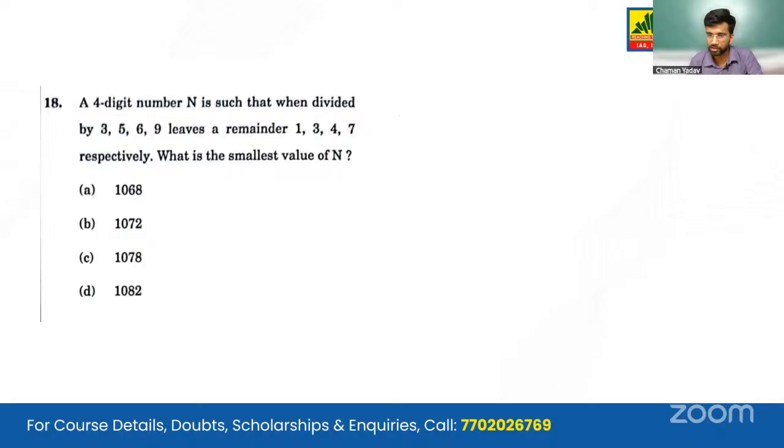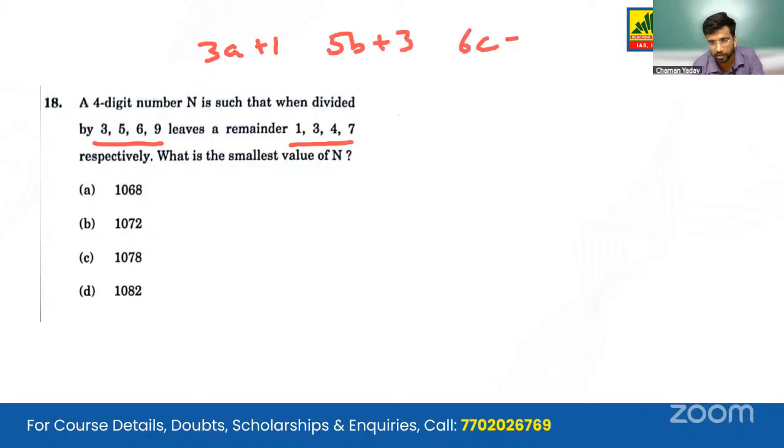Okay, moving on to the next question. Question number 18. A 4-digit number n is such that when divided by 3, 5, 6, 9 it leaves a remainder of 1, 3, 4, 7 respectively. What is the smallest value of n? So n can be written as 3a plus 1, 5b plus 3, 6c plus 4, and 9d plus 7.